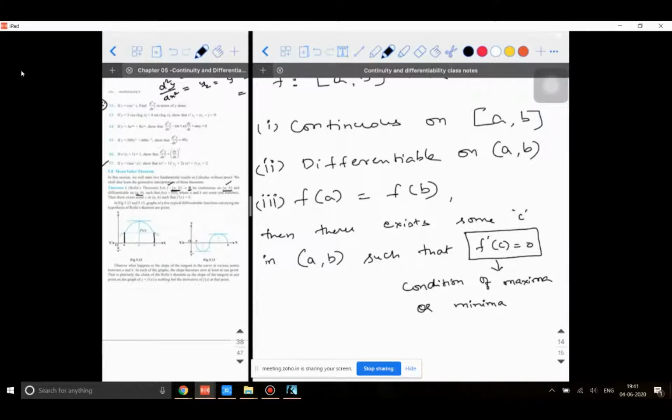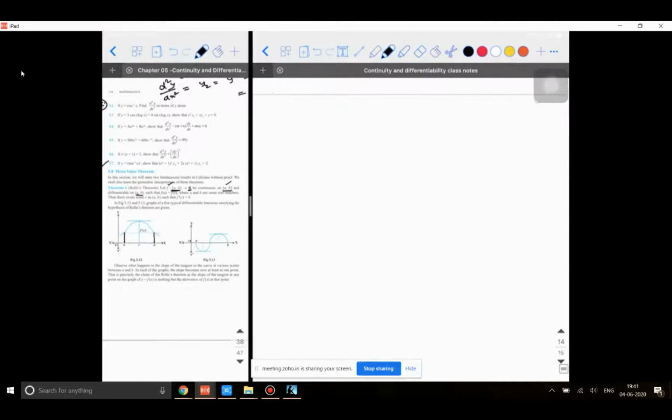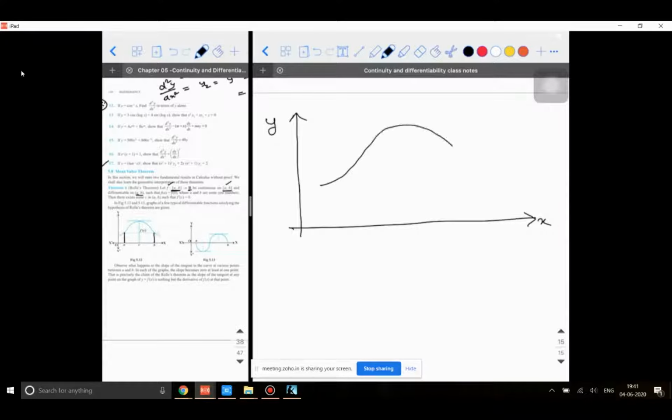Okay. So let's try to visualize it graphically. What are the three conditions to be satisfied? It has to be continuous, right? So I'm taking a graph like this, x comma y. Between x and y, I'm taking a graph in this way. There's one of the graphs, or I can think of a graph like this.